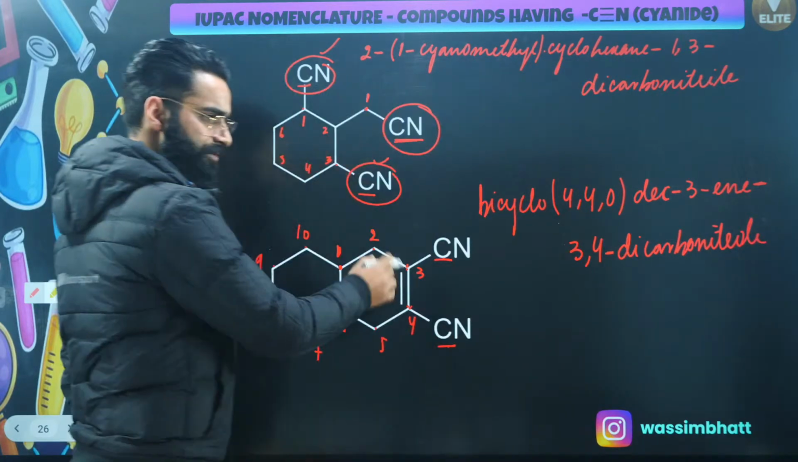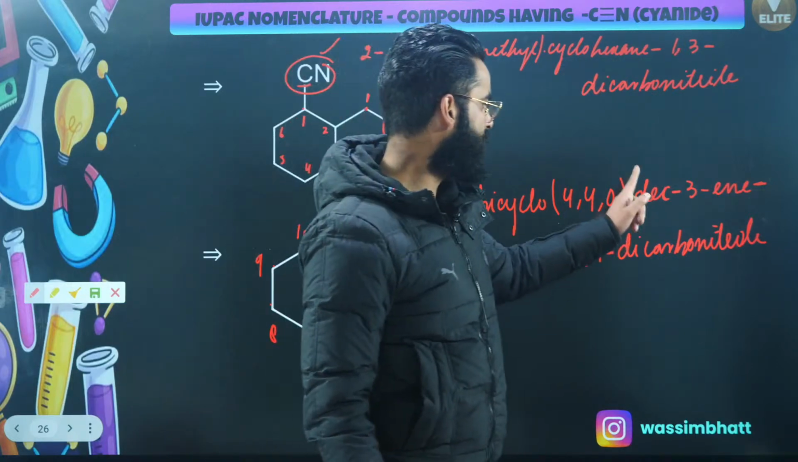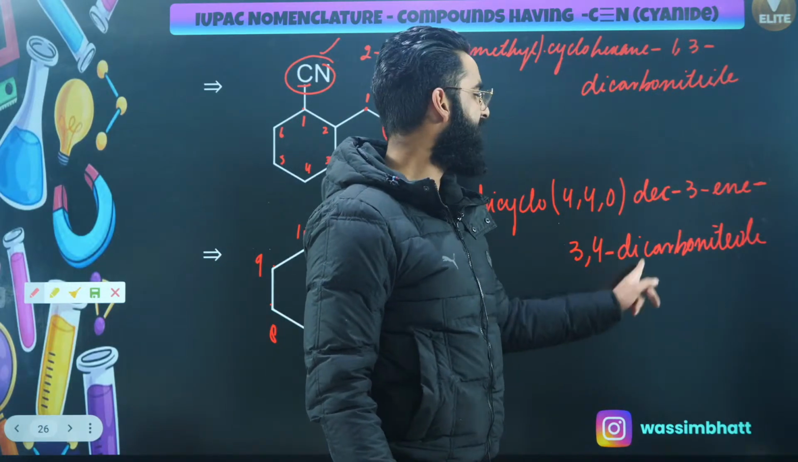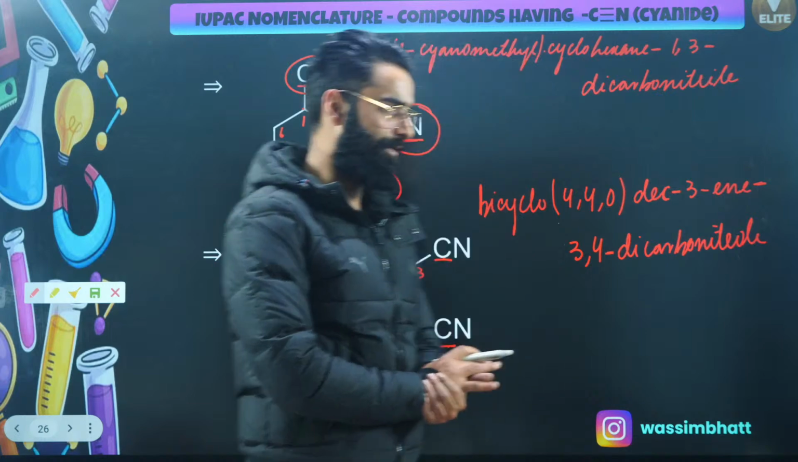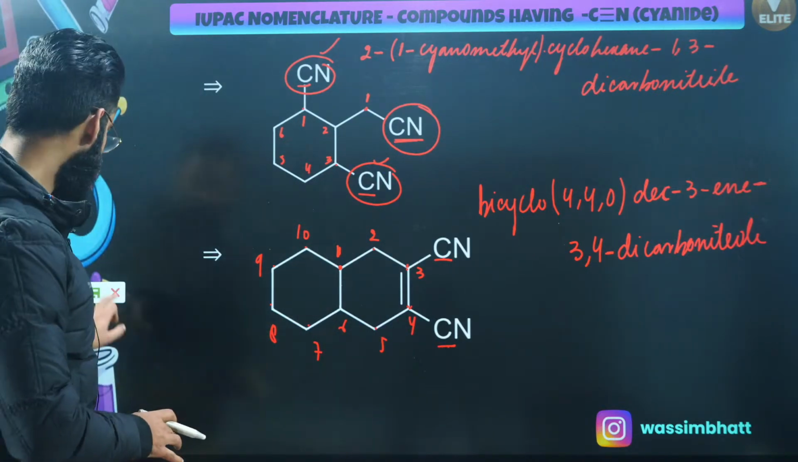Dicarbonitrile, right? I'm sure you're getting all this. Perfect. This is going to be the name of the compound: bicyclo[4.4.0]dec-3-ene-3,4-dicarbonitrile. This is the name of the particular compound. Perfect, guys? Wonderful.